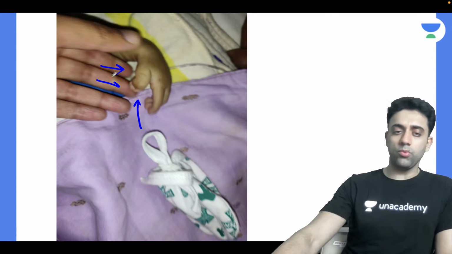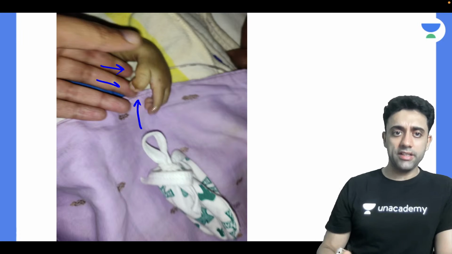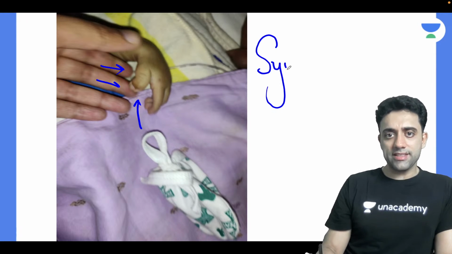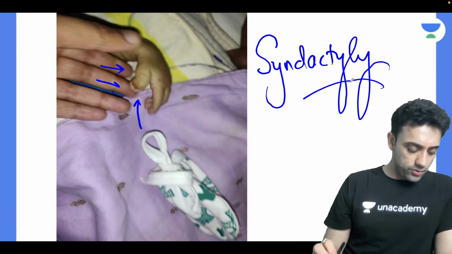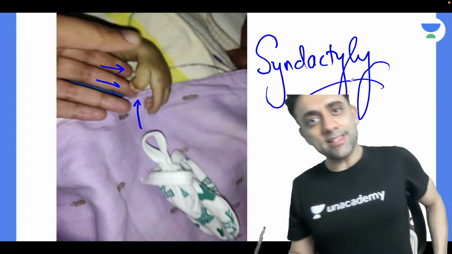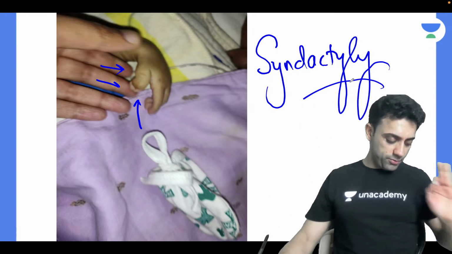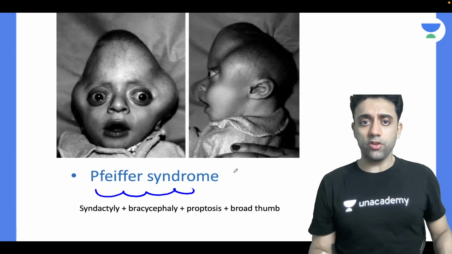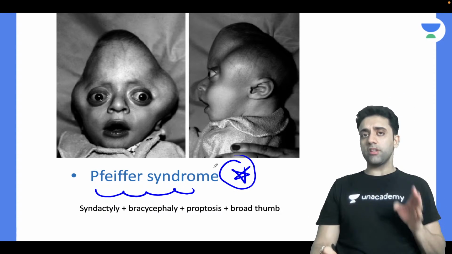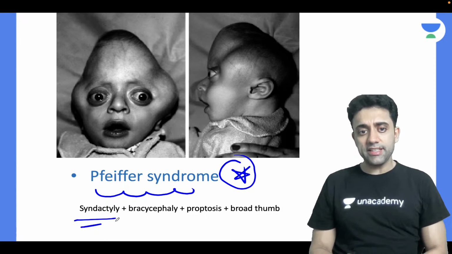Okay, exactly. So most importantly, can we see the fusion of the digits? Can we see something known as syndactyly? Yes, exactly. What is syndactyly? Abnormal fusion of the digits is known as syndactyly, right? Very good. Beautiful answer. Yes, and again, very important, Pfeiffer syndrome. Remember this, dear. This syndrome is important. It can come. Did we see syndactyly?